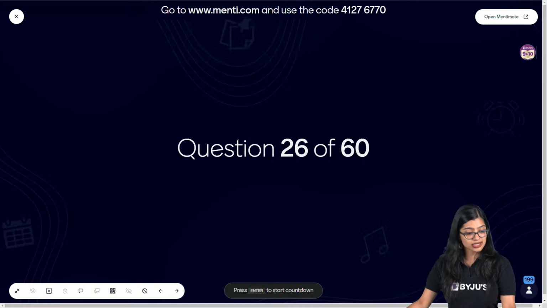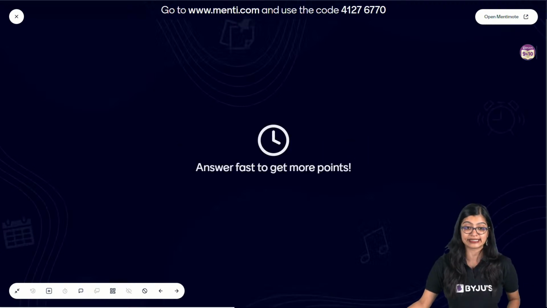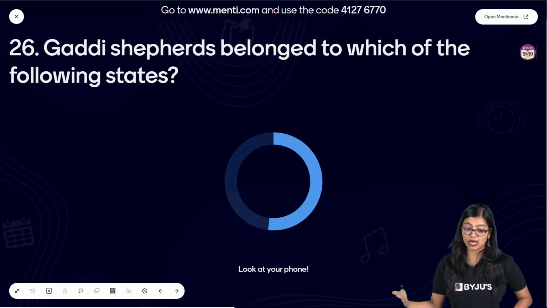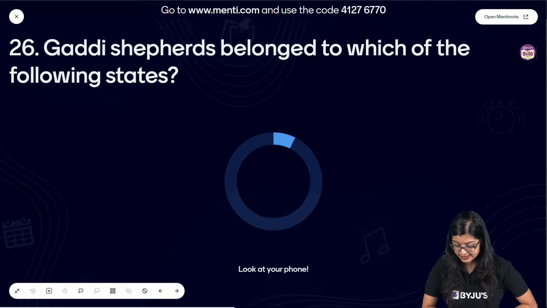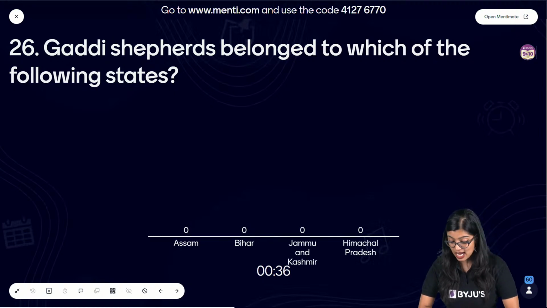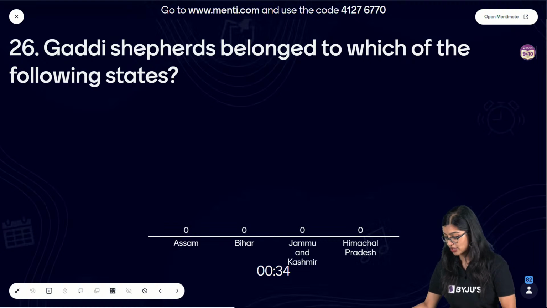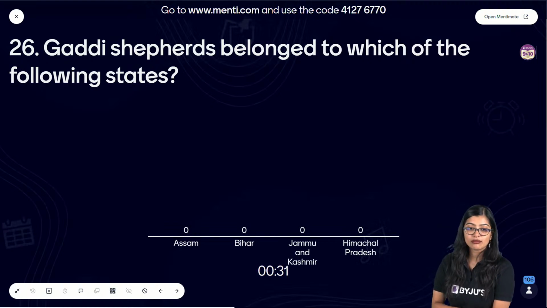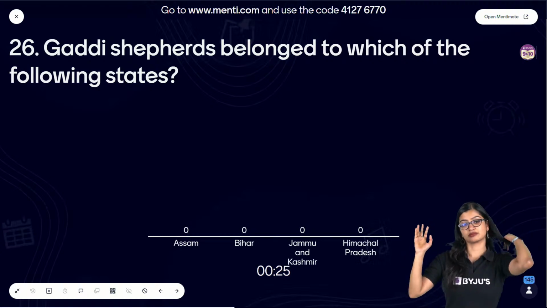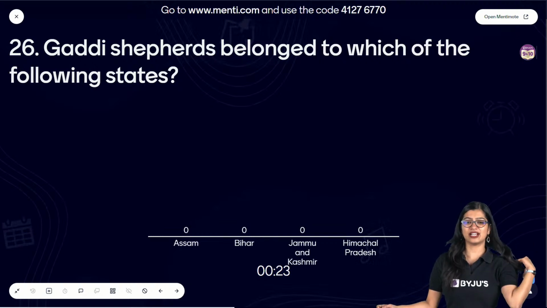So with that, of course, now we're going to move on to question number 26. Let's have a look at question number 26. Gadi shepherds belong to which of the following states? You need to know these terminologies, right? Is it Assam, Bihar, Jammu Kashmir or Himachal Pradesh? This is a very easy question.